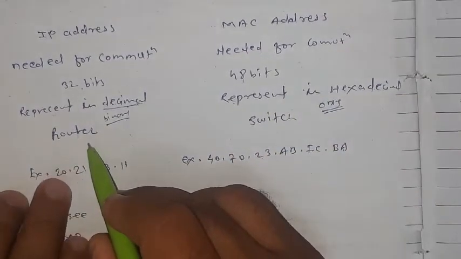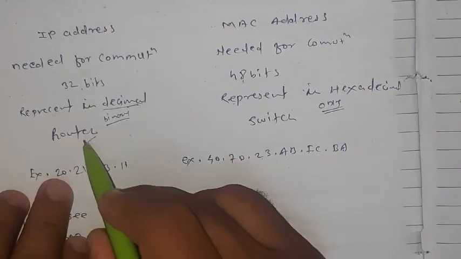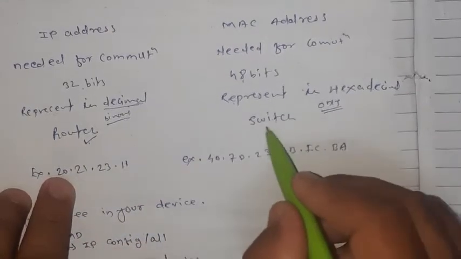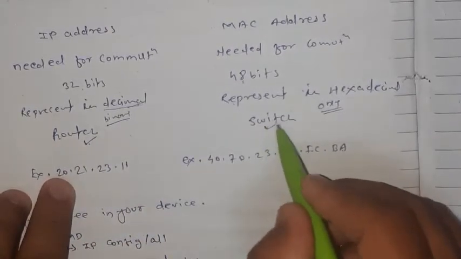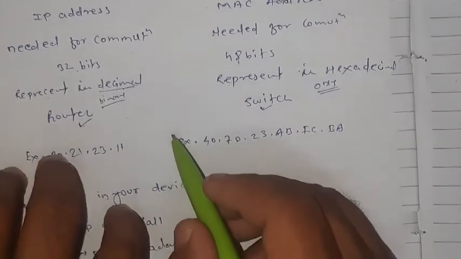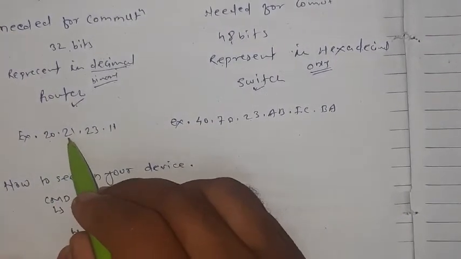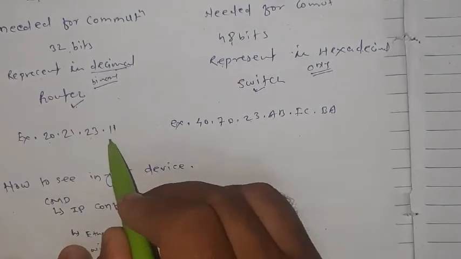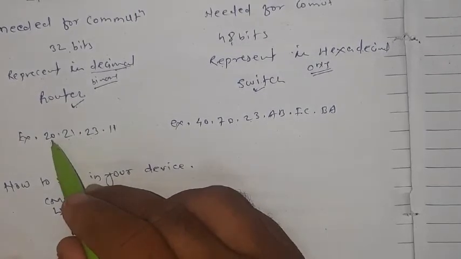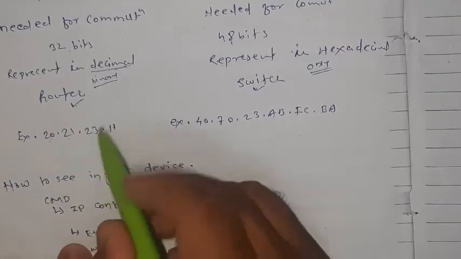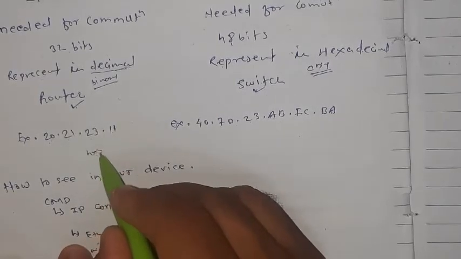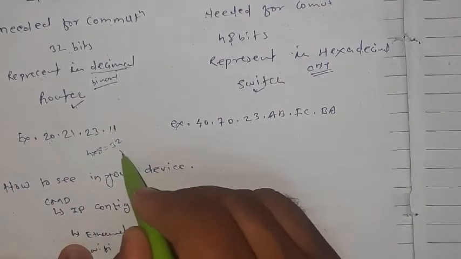An IP address works on a router, or needs a router. A MAC address works on a switch, or needs a switch device. Now here is an example of an IP address: 20.21.23.11, 4 bytes: 1, 2, 3, 4. So 4 into 8 equals 32 bits.